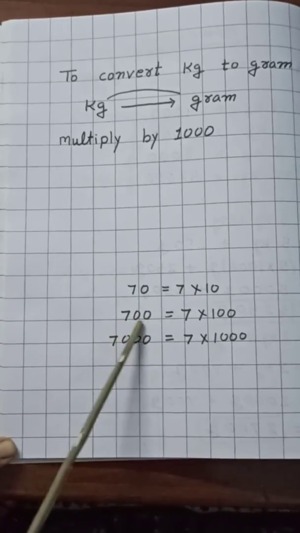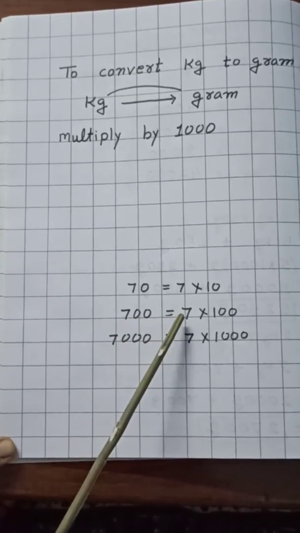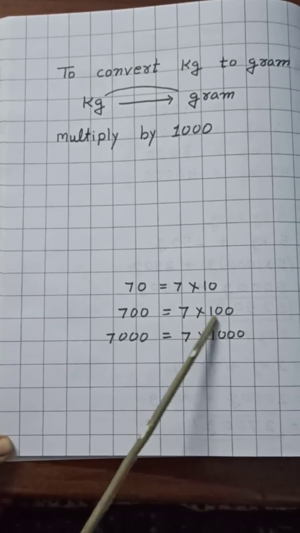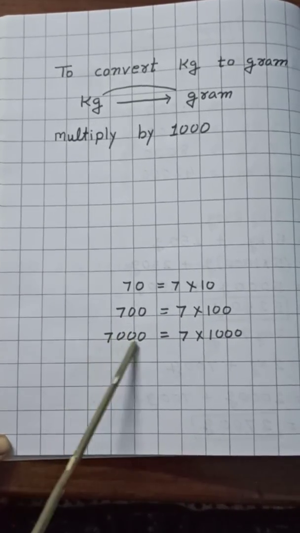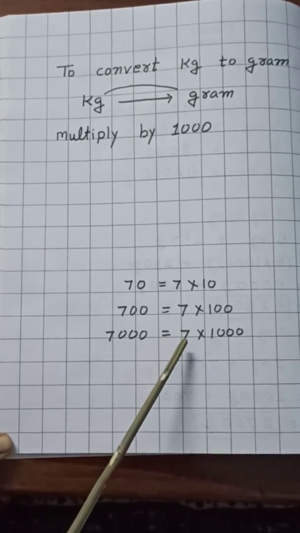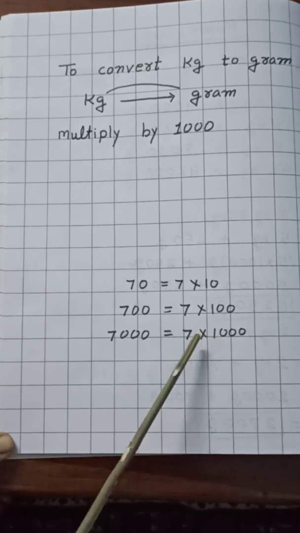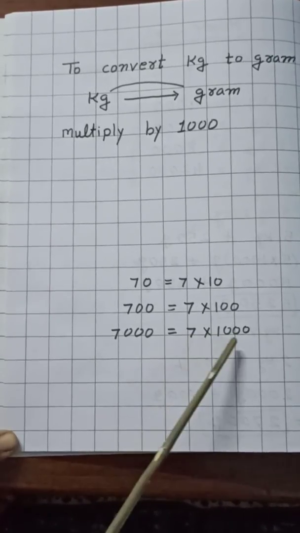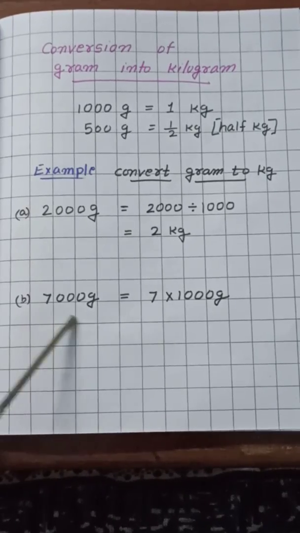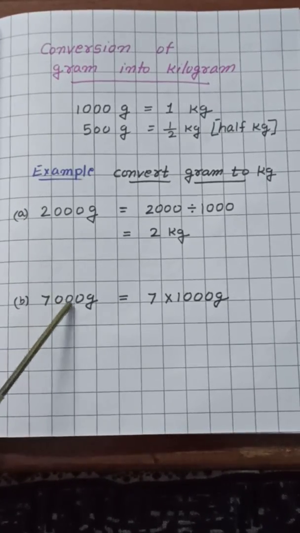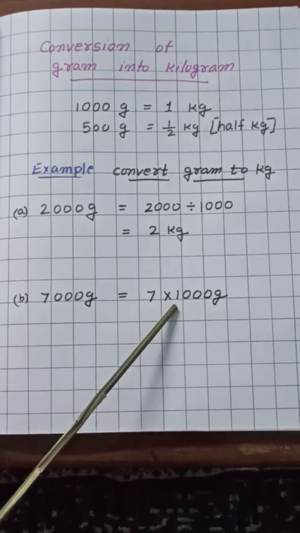Similarly, 700, we can write 7 multiplied by 100. Same way, 7000 is 7 multiplied by 1000. It means when we multiply 7 by 1000, we get 7000. So here I have written 7000 gram is equal to 7 multiplied by 1000.